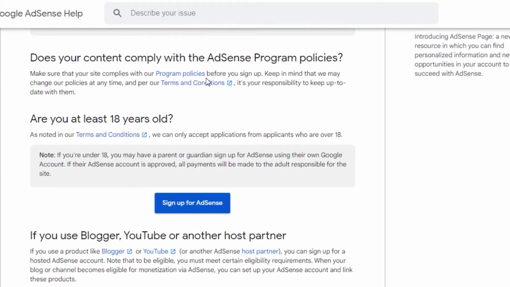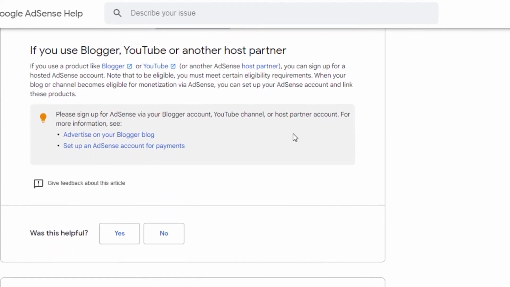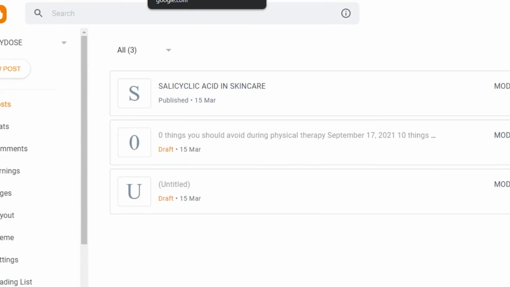That's the first thing. Then, does your content comply with AdSense program policies? You simply go and read the terms and conditions, agree to them, and then proceed. Are you at least 18 years old? Then you need to be 18 years old in order to monetize your blog if you use Blogger, YouTube, or another host platform. This is really important because AdSense works with Blogger and YouTube. So you have to choose which product you want to go. For us, we will simply select Blogger and then we will actually get more information. Let's go to Blogger and it will tell us how to monetize our blog.